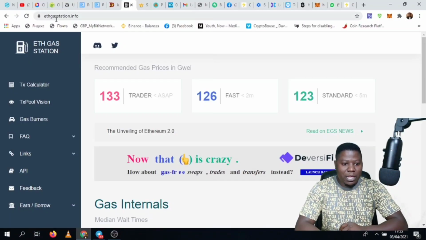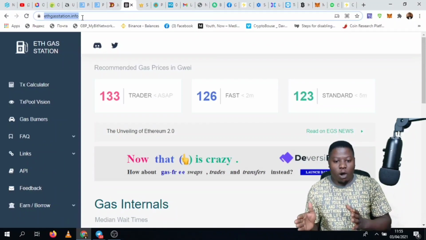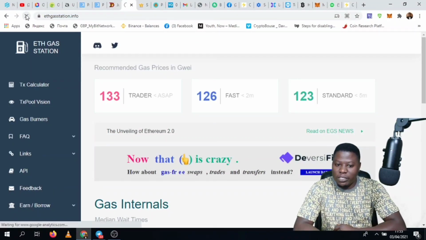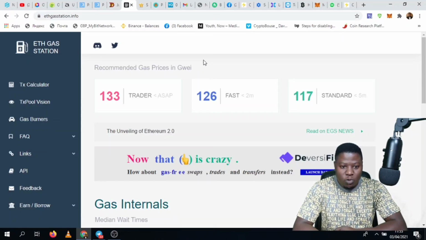If you're interested in staking and making money out of this DeFi, this is what you have to do. Remember, I jumped in, I bought this as early as low as $117. Right now it is selling at $775. And first of all, I'll check out gasstation.info if you want to know more about how the gas prices are going. Let's refresh this and see if there is any change in the gas. Right now the charges are a little bit down. I think the transaction is not too high, so that's what we're going to look at. We're going to jump into this.